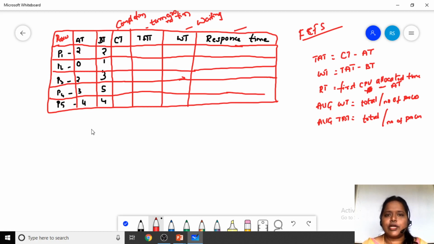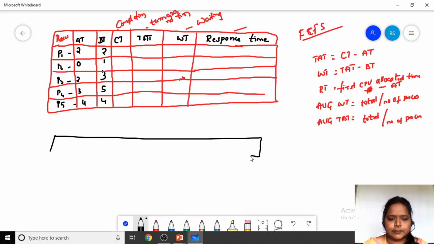When we have this table, first we have to prepare a Gantt chart. Fine.